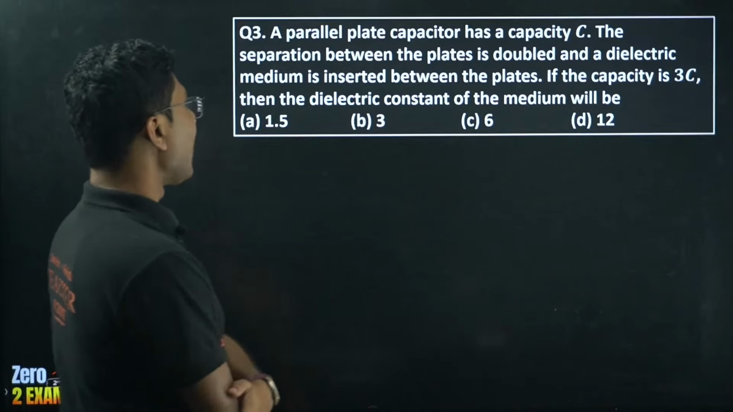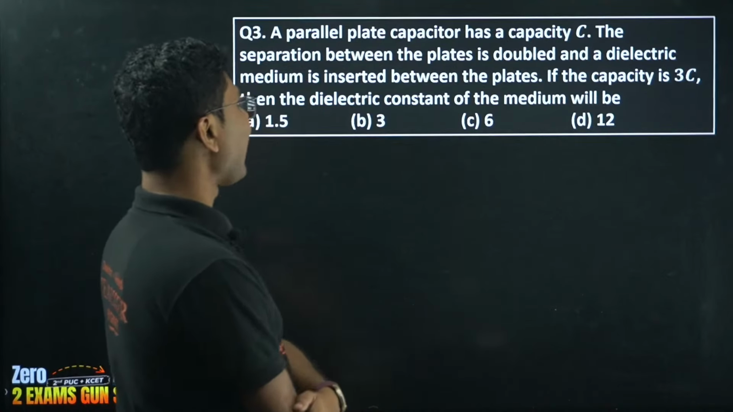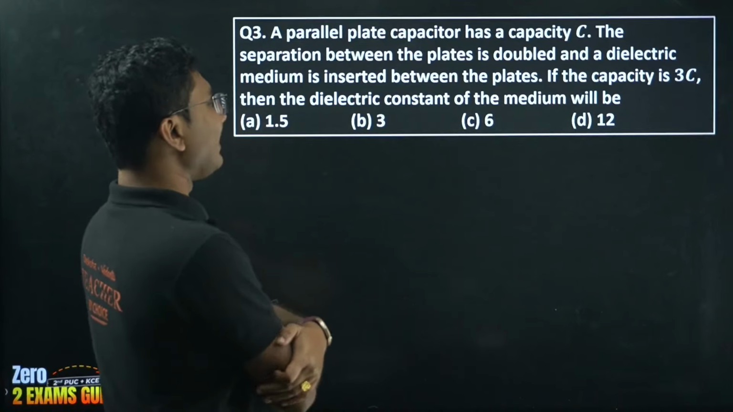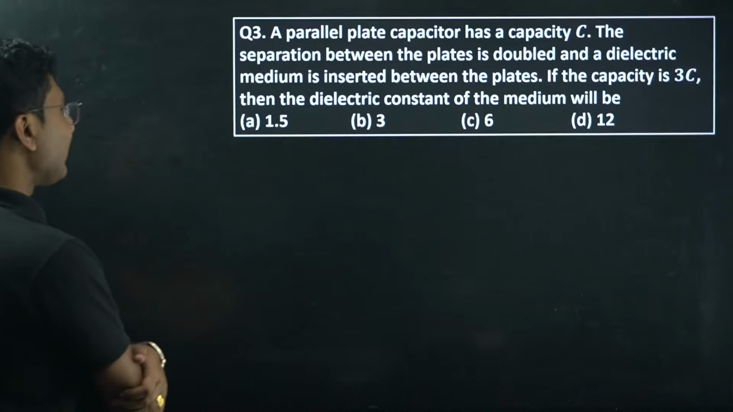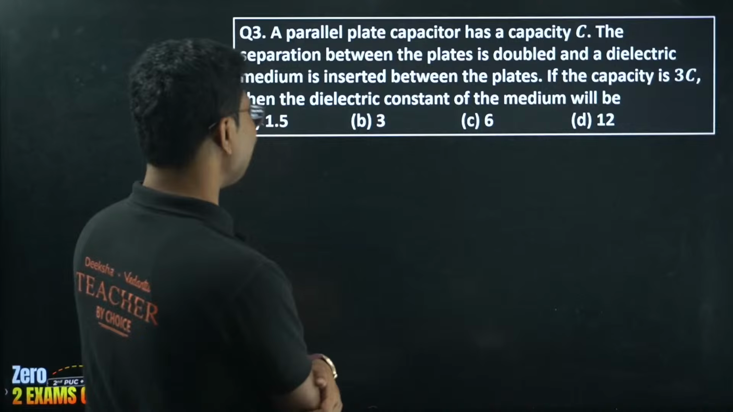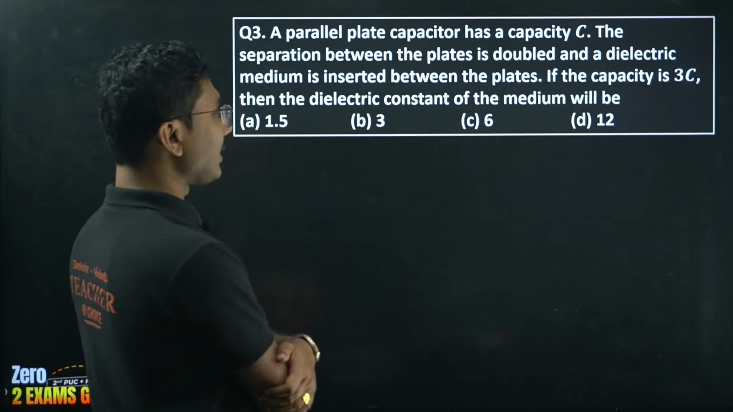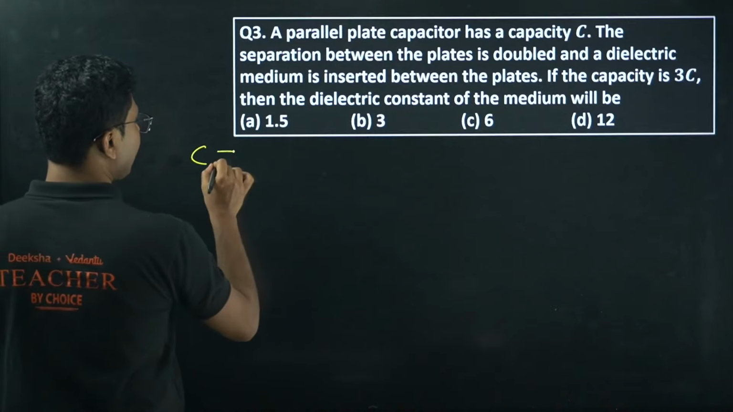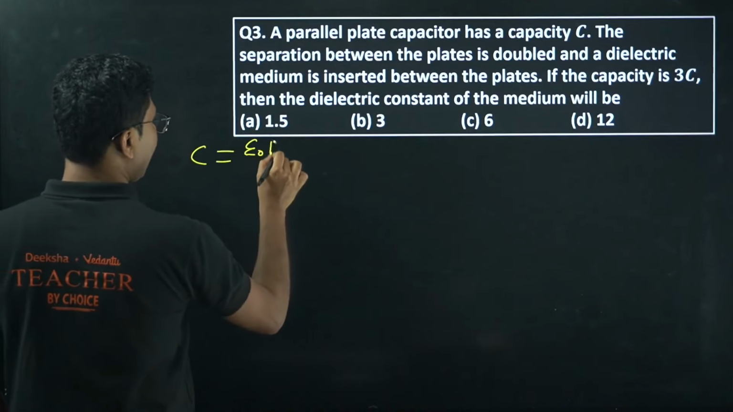Question number 3. A parallel plate capacitor has a capacity C. The separation between the plates is doubled and a dielectric medium is inserted between the plates. If the capacity is 3C, then the dielectric constant of the medium will be. So initially only air was there, so it was epsilon naught A upon D.